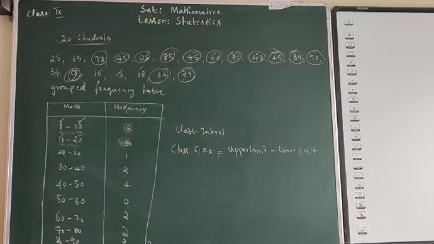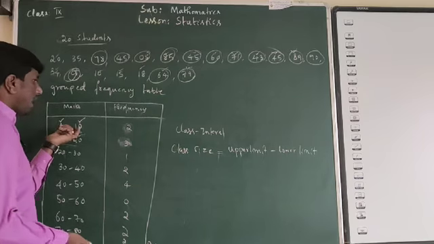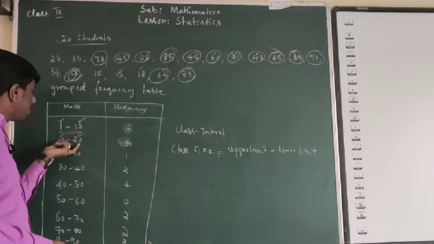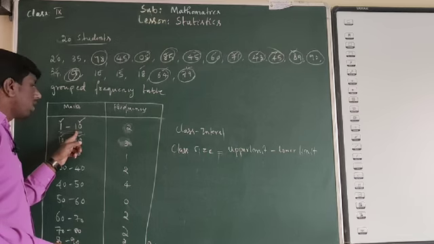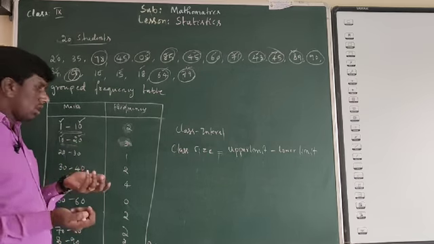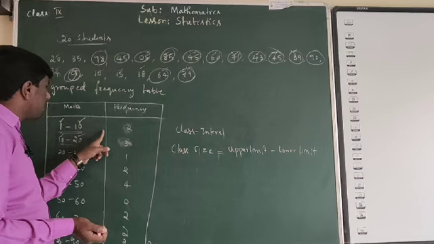That will give you the class size. So what is the class size here? 10 minus 1, right? 10 minus 1 will become 9. So 9 is the class size.